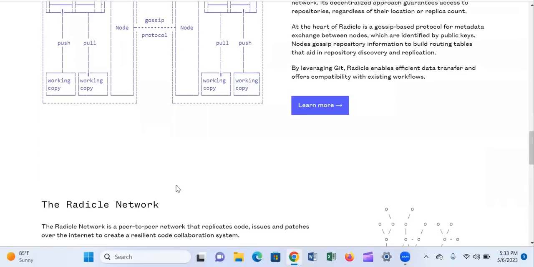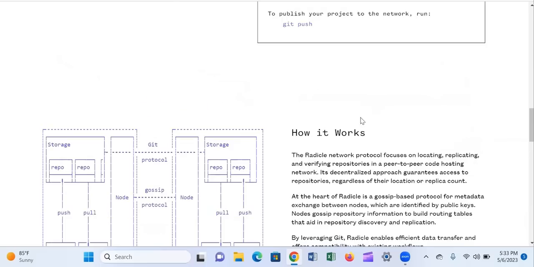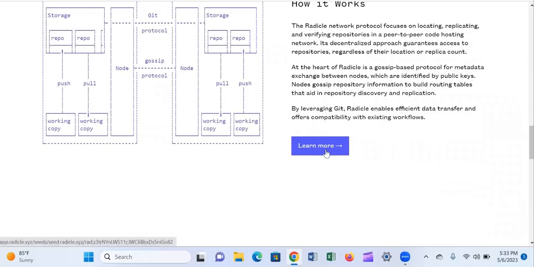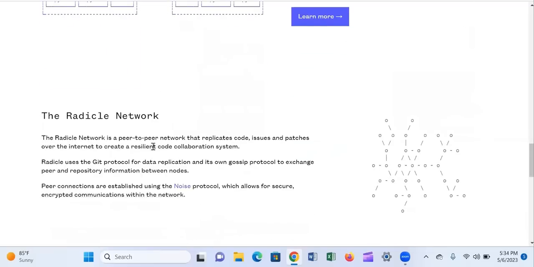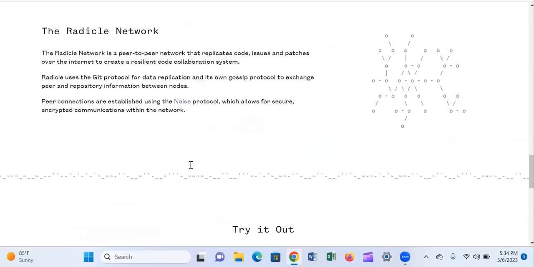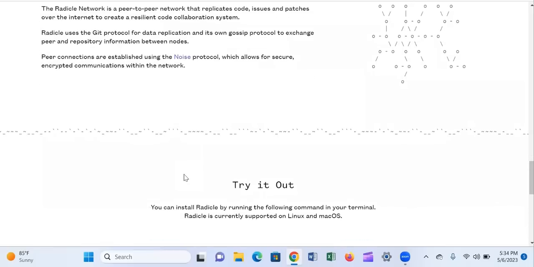So you can see all that. And if you want to know more about how it works, you can click on this Learn More button, and that will take you to where you can read more about how it works. The Radicle network is a peer-to-peer network that replicates code, issues and patches over the internet to create a resilient code collaboration system.